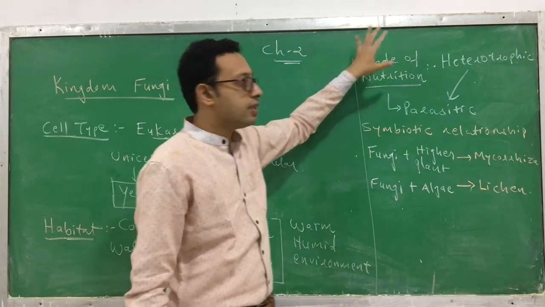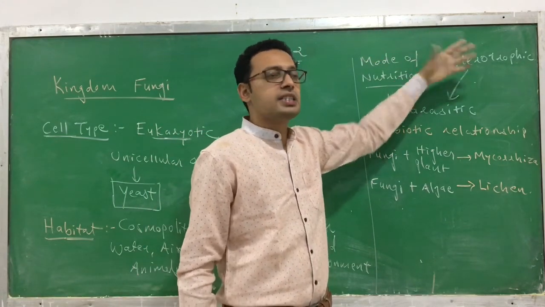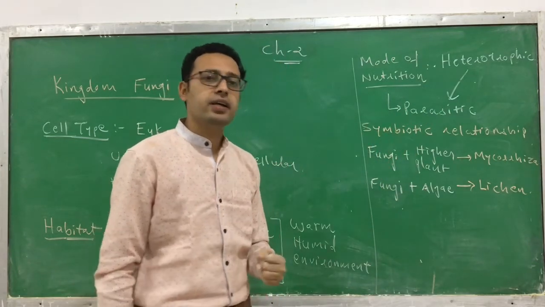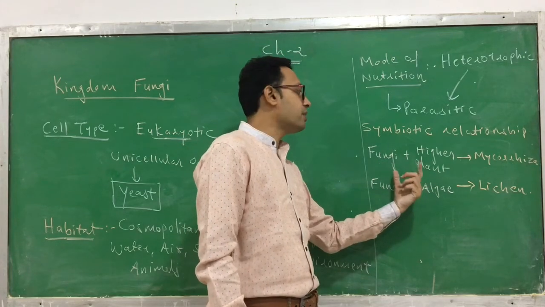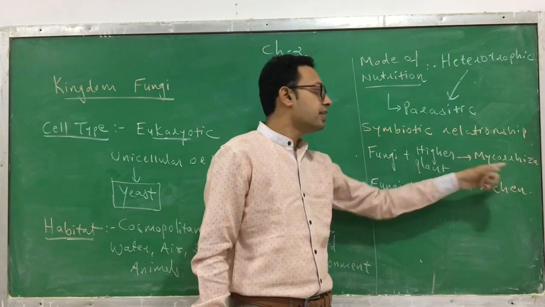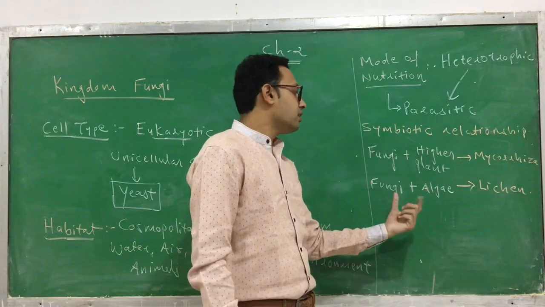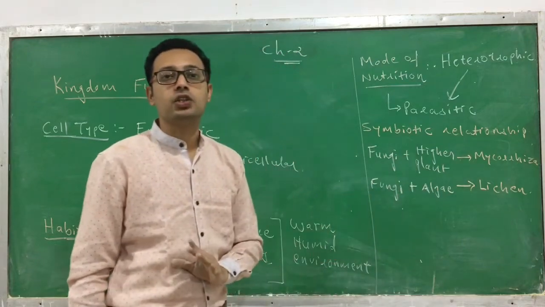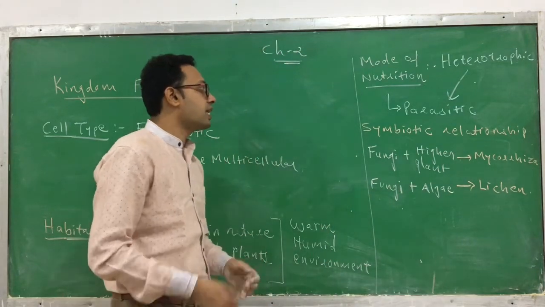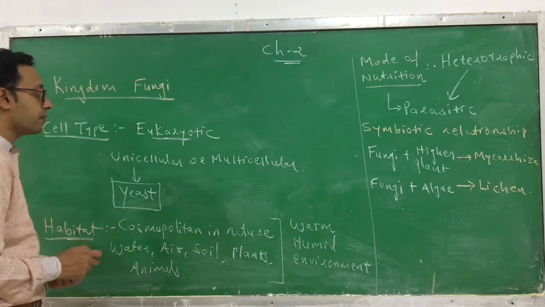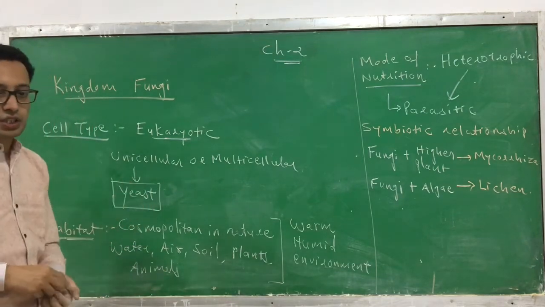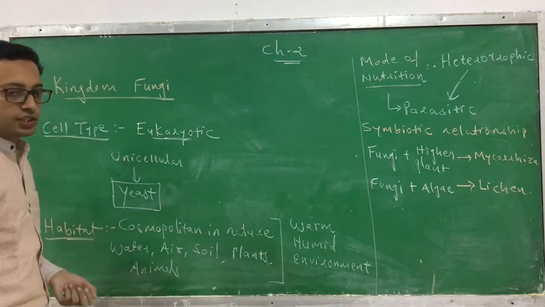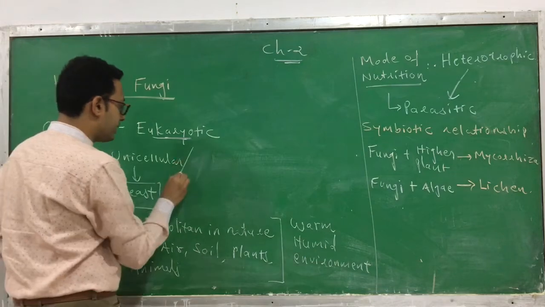So in the mode of nutrition, it may be heterotrophic, sometimes parasitic. You can also find symbiotic relationships in the fungi, like the relationship between the fungi and higher plants, called mycorrhiza. Similarly, the symbiotic relationship between the fungi and the algae is called lichen. Such a mode of nutrition you can find in it. Now we discuss the structure of a fungi. Which kind of structure will we find? I just write over here: multicellular.